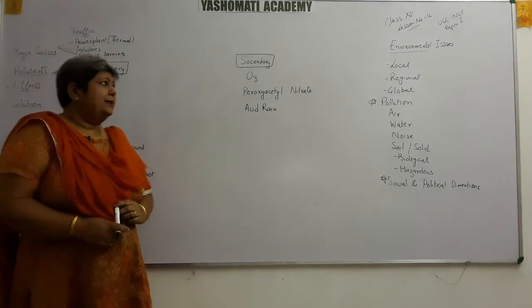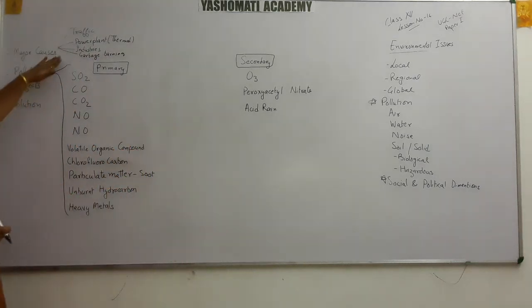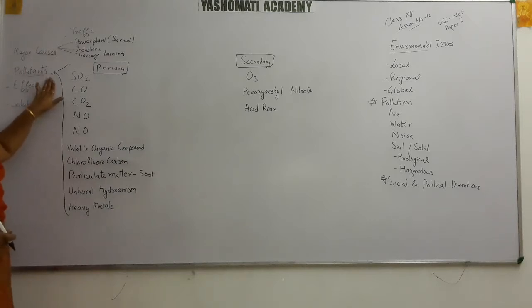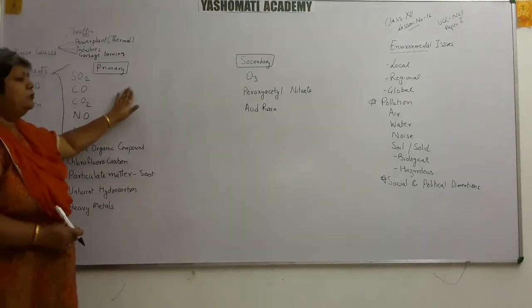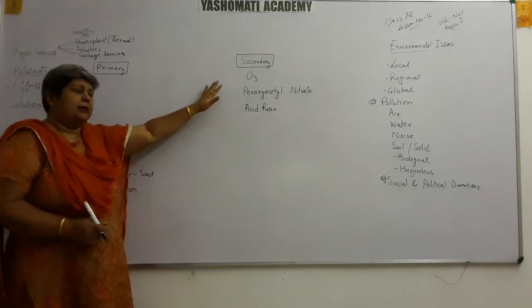So, we were discussing the major causes which we have already discussed: traffic, power plant, industries and garbage burning. Now we are going to discuss pollutants. Pollutants are those undesirable substances which, when present in the environment, cause pollution. As far as air pollution is concerned, they can be divided into two categories: primary and secondary.